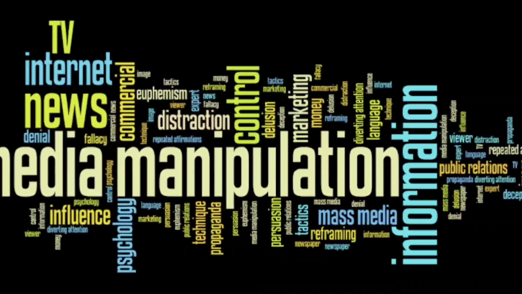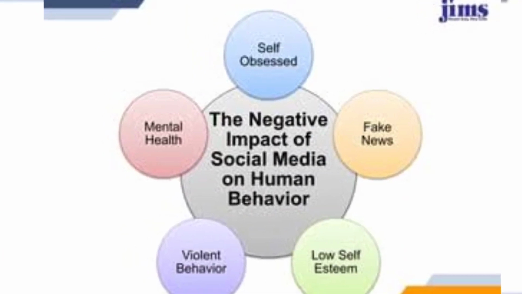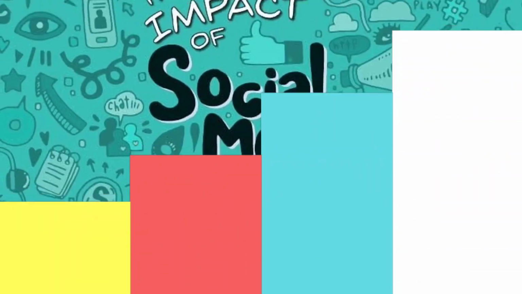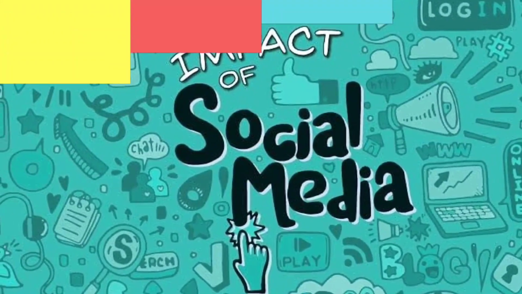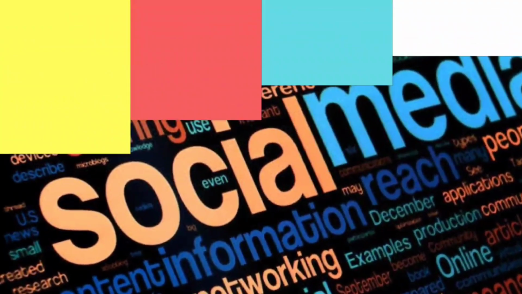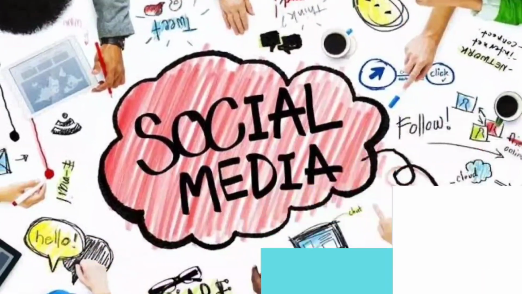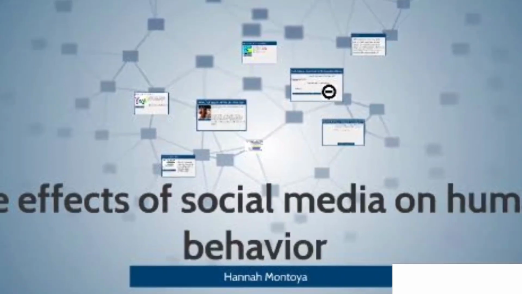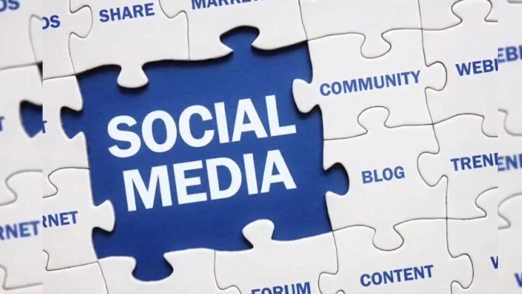Check the evidence. Users should also verify the evidence that supports the content they encounter on social media. They should look for facts, data, statistics, quotes, or references that back up the claims or arguments made in the content. They should also check if the evidence is accurate, relevant, current, and consistent with other sources. They should be wary of content that lacks evidence, uses vague or ambiguous language, makes logical fallacies, or appeals to emotions rather than reason.